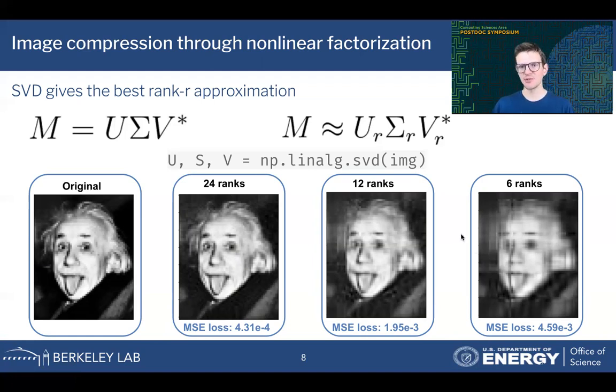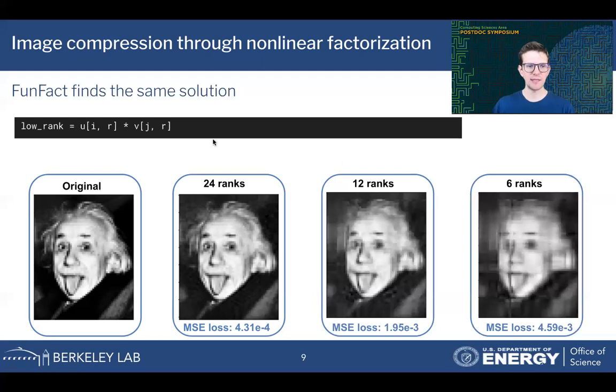A first interesting observation is that when we switch out the special purpose NumPy SVD solver and instead use FunFact and write a low rank tensor expression to factorize this matrix, we find the exact same result. So the loss is exactly the same as before, and visually the images are given the exact same approximation.